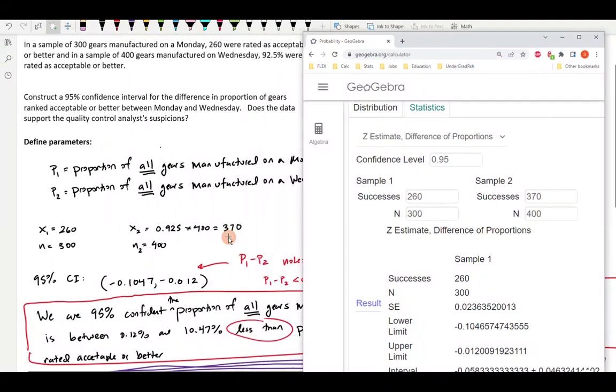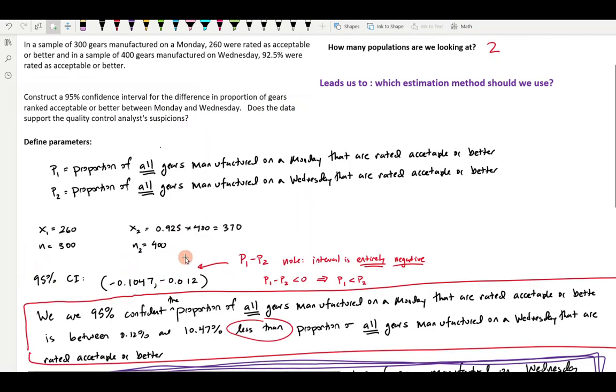And again, we can say this because the confidence interval for the difference of proportions did not contain the number 0. If we subtracted the proportion of all gears manufactured on Monday that were ranked acceptable or better, minus the proportion of all gears manufactured on a Wednesday that were ranked acceptable or better, that result is some negative number.